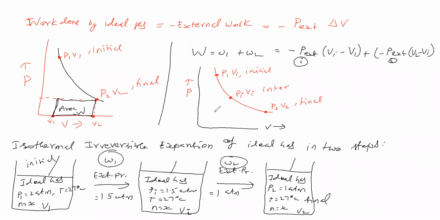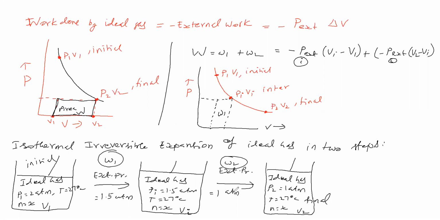Now we will see W1. For W1, the external pressure is 1.5 atmosphere, that is this much. Then the change in volume means Vi minus V1, where this is Vi and this is V1. This area is called the work done in this first step. Now we will see the second step.